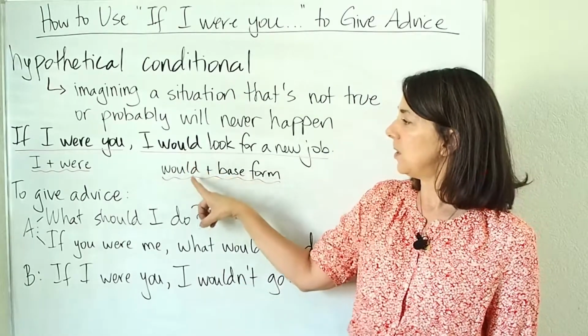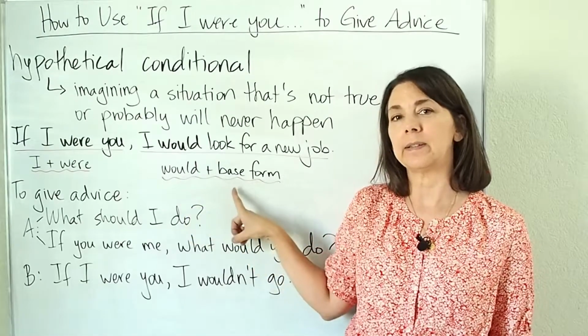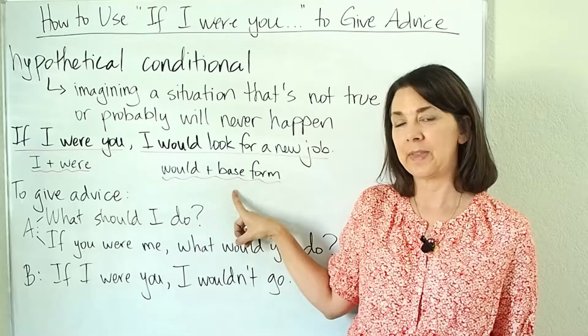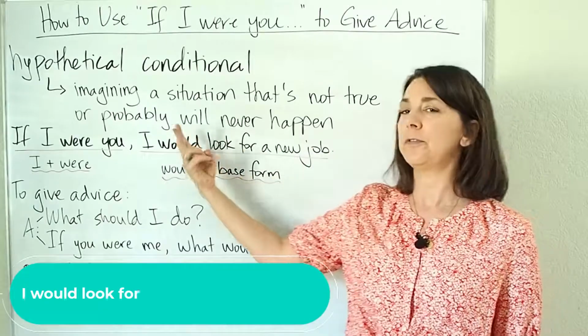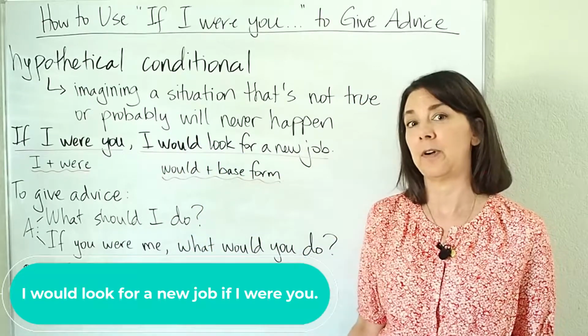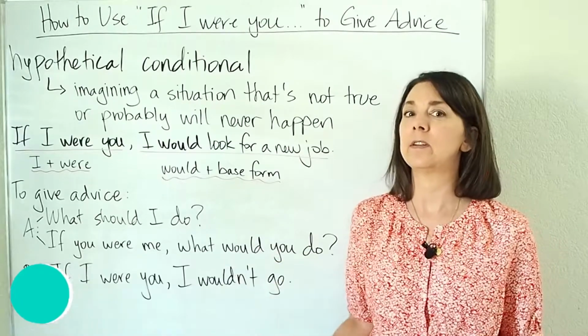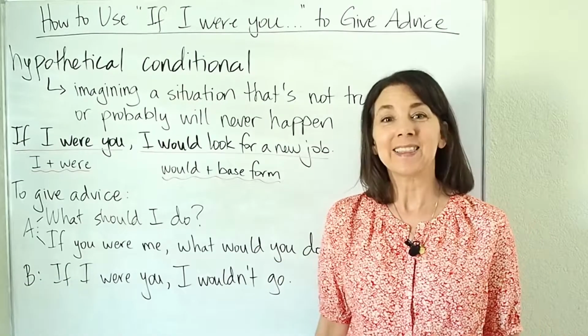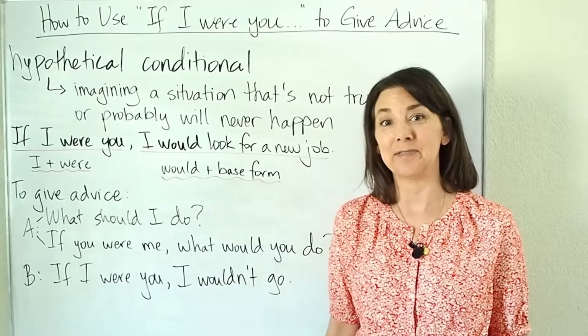And then in the second one, you are going to use would plus the base form. Now also notice that we can flip the clauses and we can say, I would look for a new job if I were you. In that case, there would be no comma. Let's see how we can use this grammar to give advice.